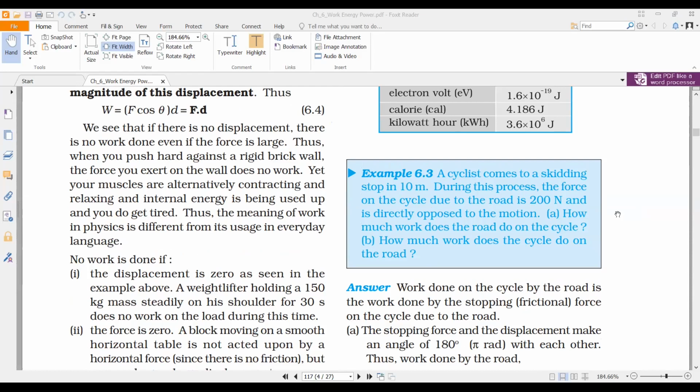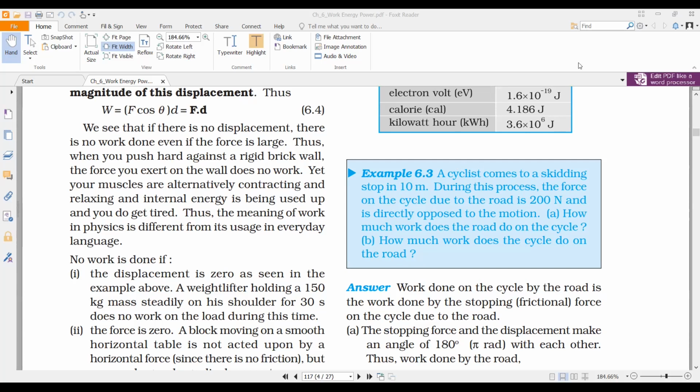It states a cyclist comes to a skidding stop in 10 meters, within 10 meters he came to a complete stop. During this process, the force on the cycle due to the road is 200 Newton and is directly opposed to motion. How much work is done? How much work does the road do on the cycle? And how much work does the cycle do on the road?